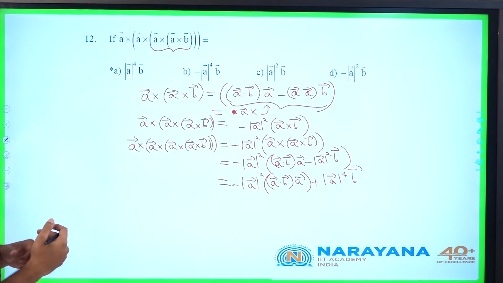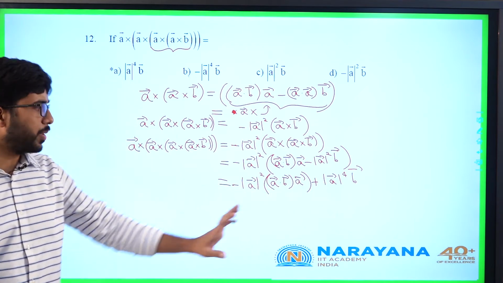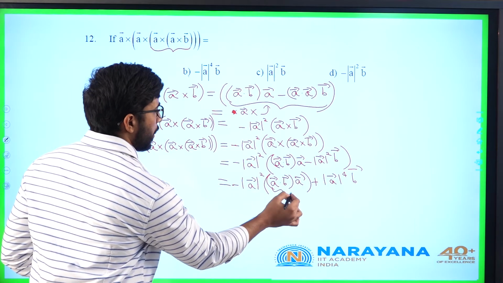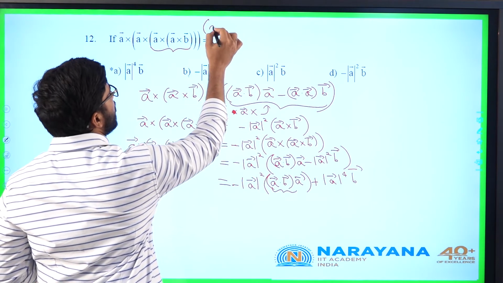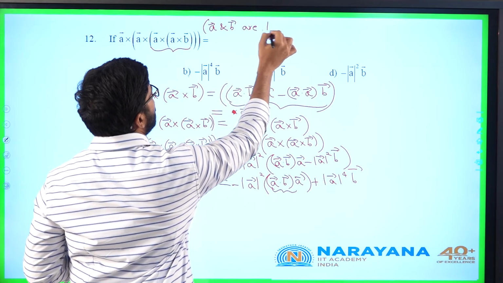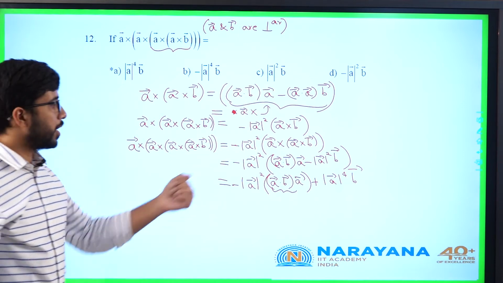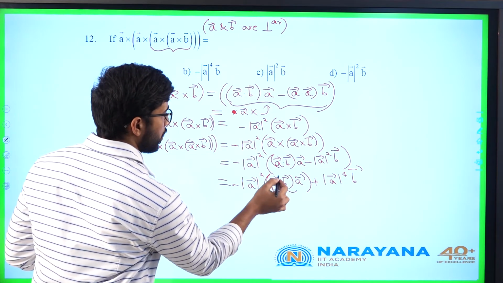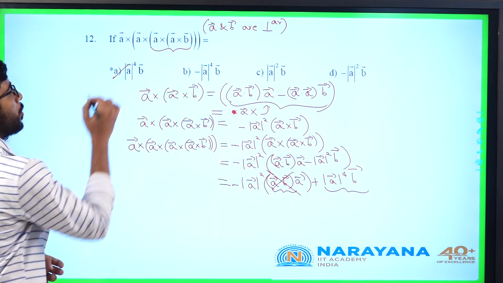He didn't give the relation between A and B. If it was mod A power 4 into B bar, I think A and B would have been perpendicular. The question is not mentioned here clearly, but in the question there might be a condition that A and B are perpendicular. Now if A and B are perpendicular, what will it be? This value will be 0 and I will be left with mod A power 4 into B bar.